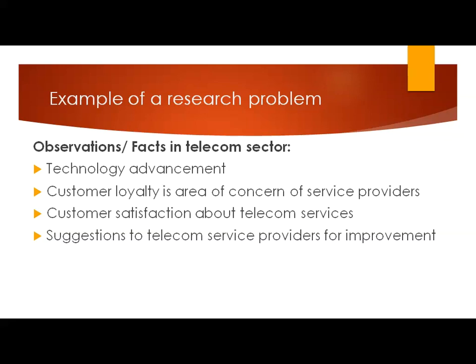But customer loyalty is an area of concern for the telecom service providers because of the mobile number portability, that is the MNP service offered by TRAI, that is the Telecom Regulatory Authority of India. Customers can easily switch their existing telecom service provider without changing their current number. So because of this, customer loyalty is an area of concern.